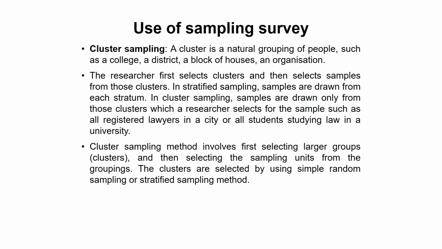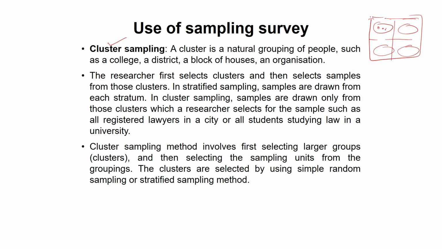Now let us understand cluster sampling. A cluster is a natural grouping of people, such as a college, a district, a block of houses, or an organization. Let us assume that these are 4 colleges in one area, one city, or one district. The researcher first selects clusters, here the 4 colleges, and then selects a sample from these clusters.